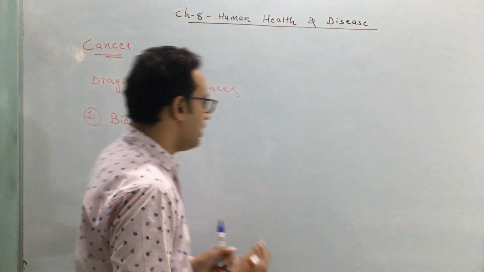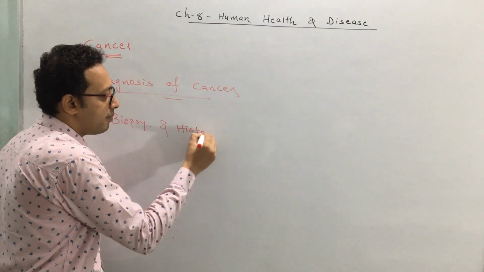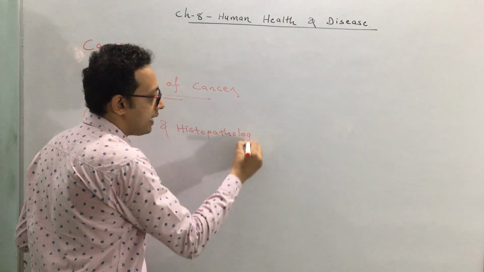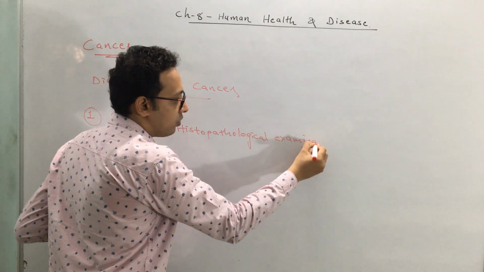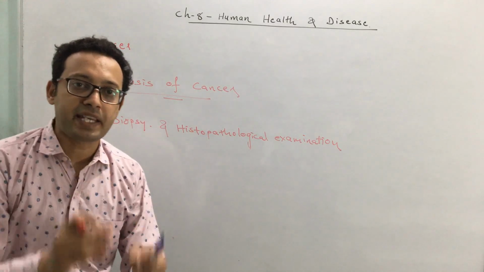A biopsy, along with observation under a microscope, is what we call histopathological examination. Histopathological examination means the observation of that tissue under a microscope.